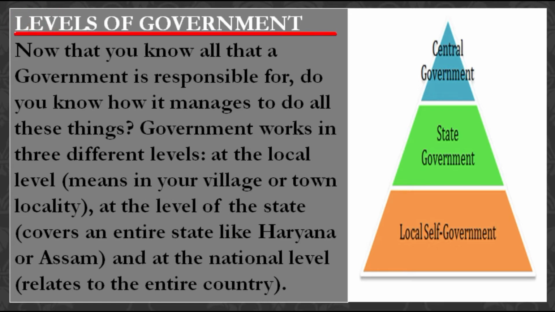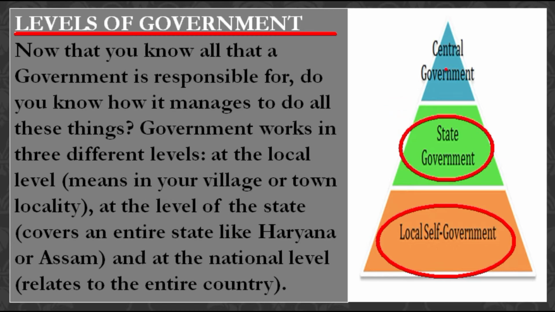Now students, let's understand the different levels of government through which it works. Students, as we discussed the different responsibilities of the government, in order to carry out these responsibilities efficiently, the government works at 3 different levels, and these are local self-government, state government, and central government.